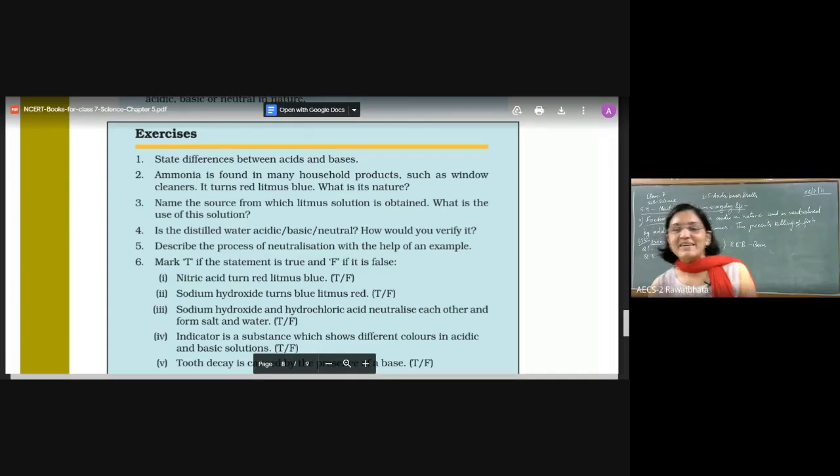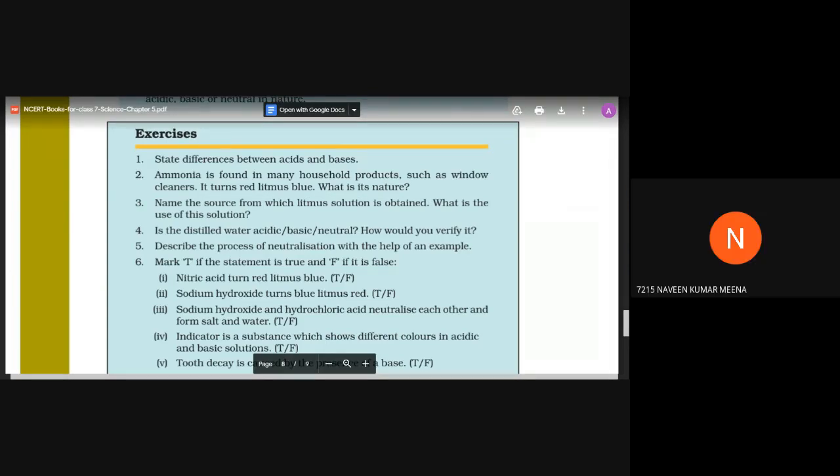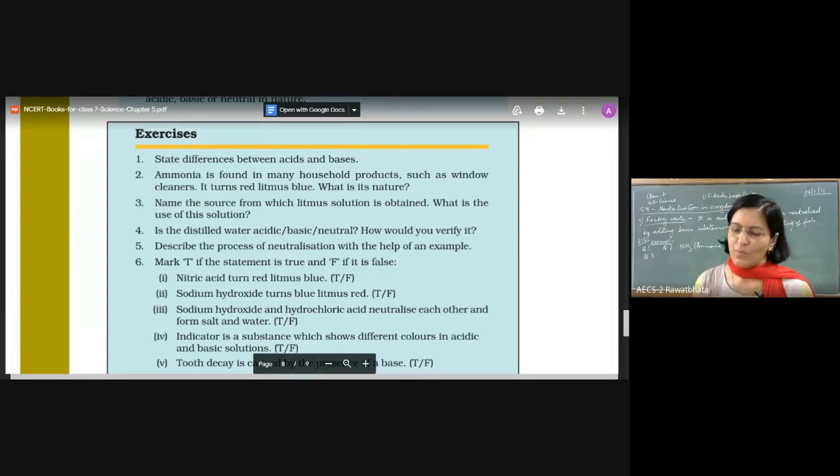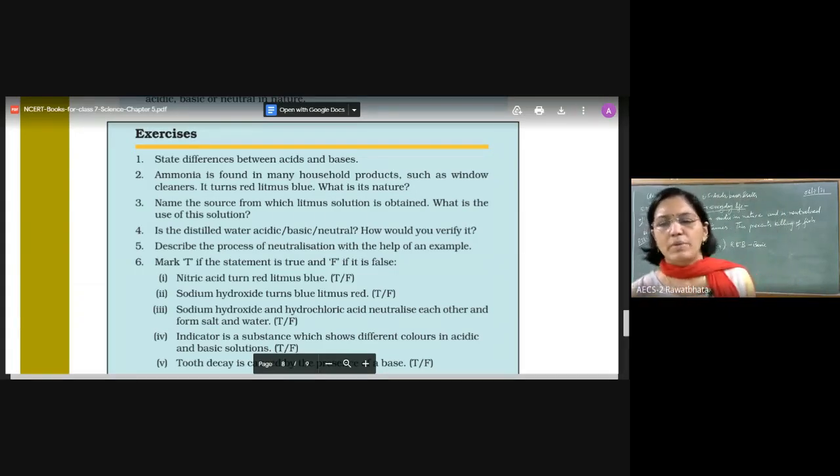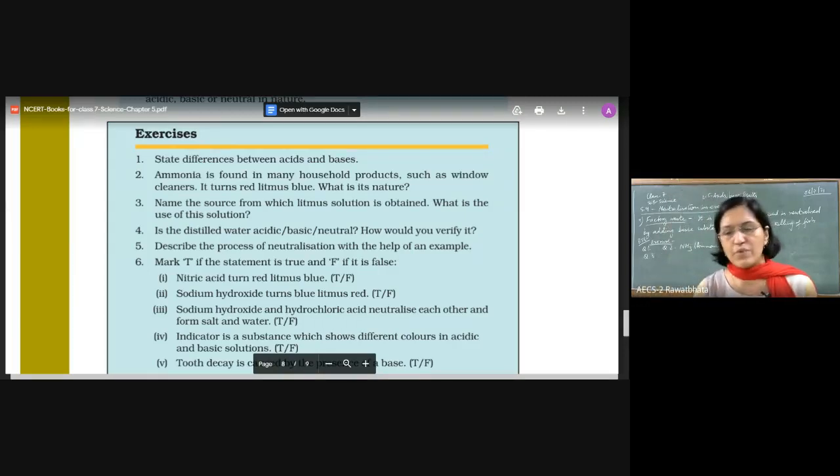I know my kids are enthusiastic. Very good. And everybody wants to participate. But do me a favor, one by one. If one child is speaking, just wait for that. Even if your answer is the same, no problem. We are here to discuss the question answers only. Okay, one by one. We are going to keep it in mind.